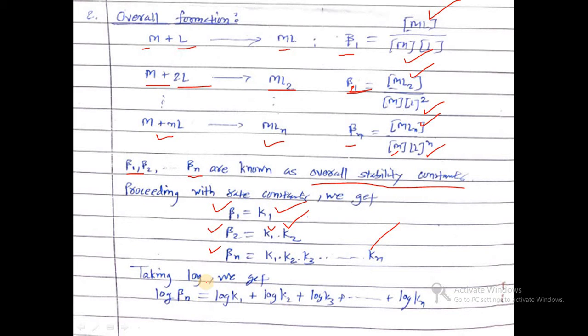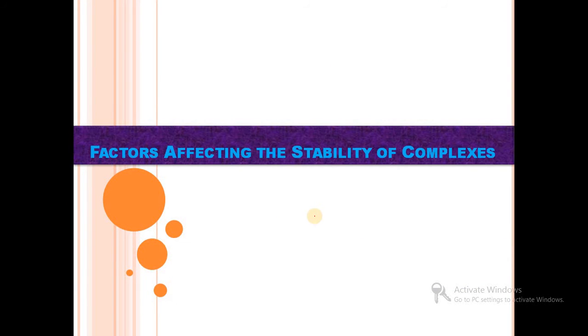Then by taking log on both sides, we get log beta n is equal to log K1 plus log K2 plus log K3 plus log Kn. So by using this equation for log beta n, we can calculate the Gibbs free energy, that is delta G is equal to minus 2.303 RT log beta, by using this equation. Then next we will see factors affecting the stability of complexes.